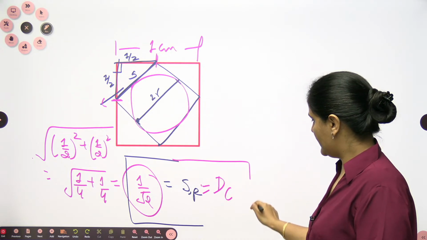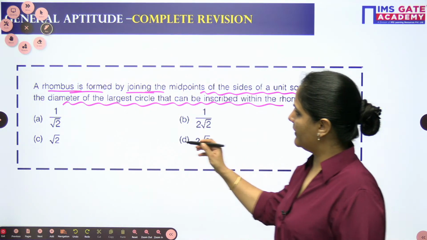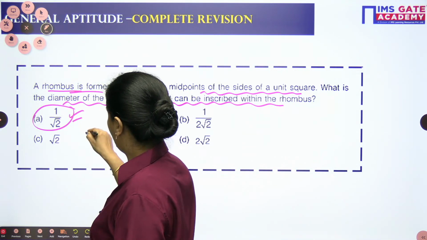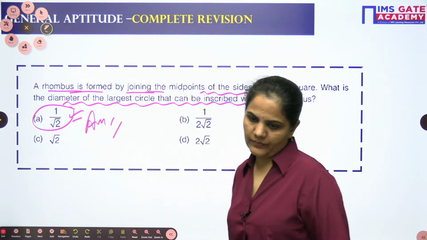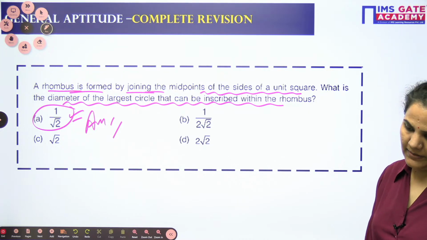So that's why the result will be 1 by root 2. 1 by root 2 I am having in option A. 1 by root 2 is the option we are having. So option A.